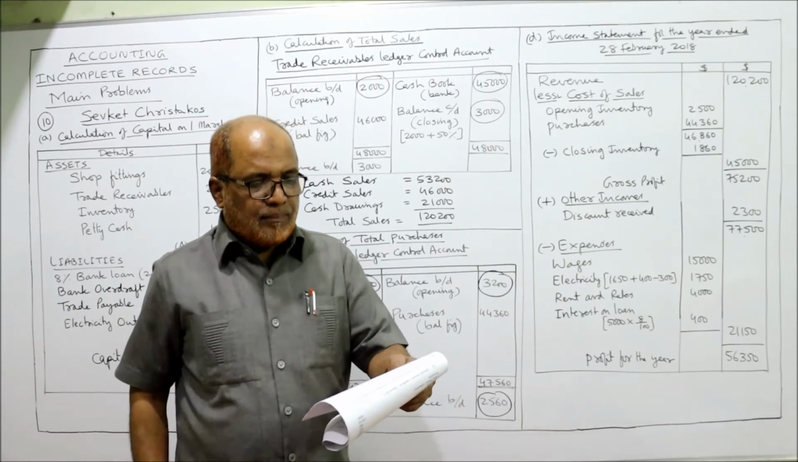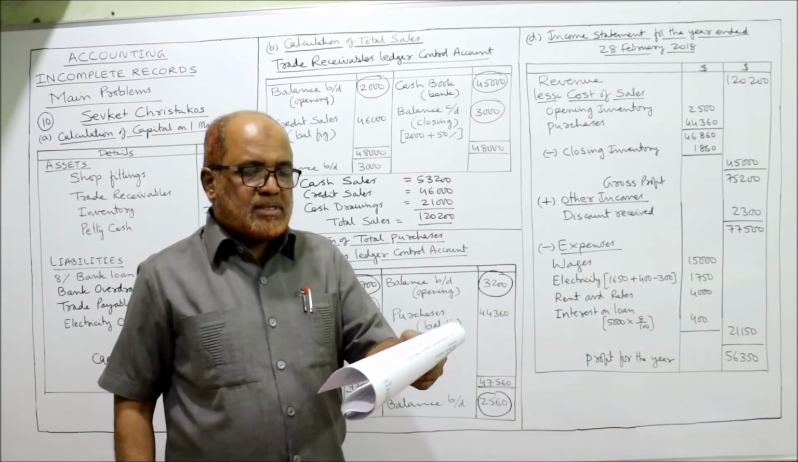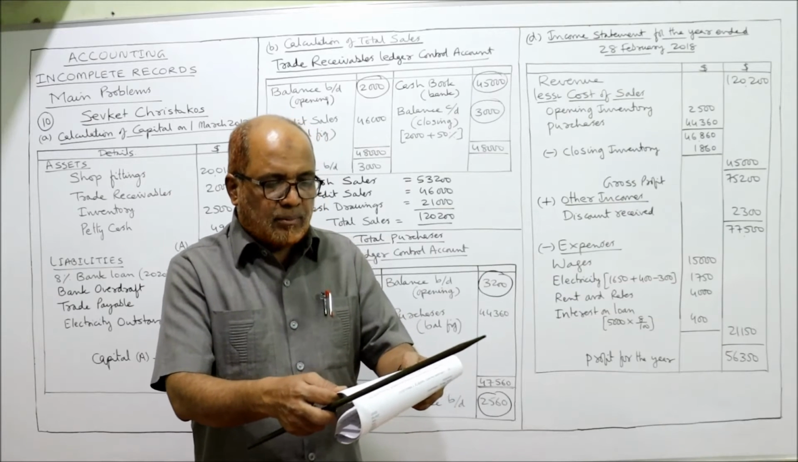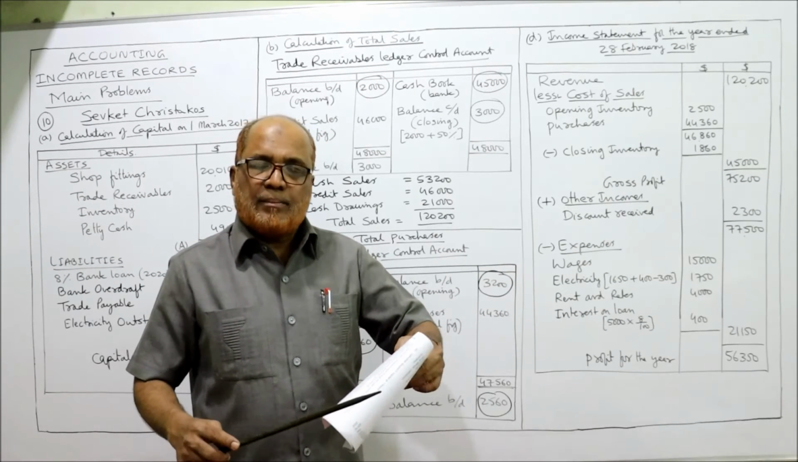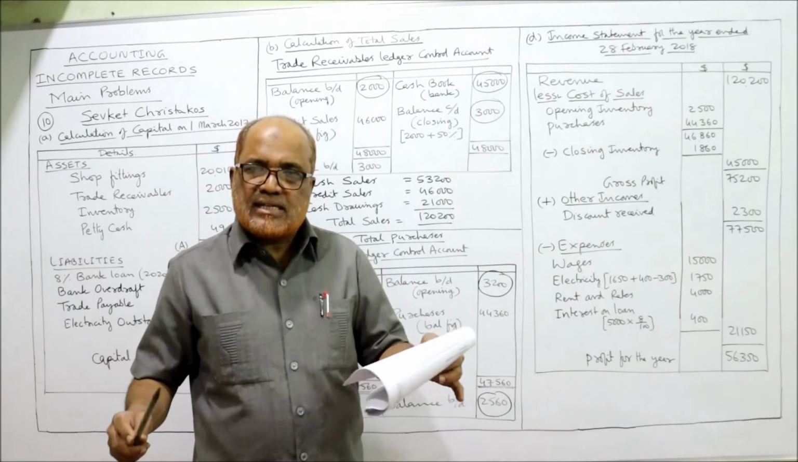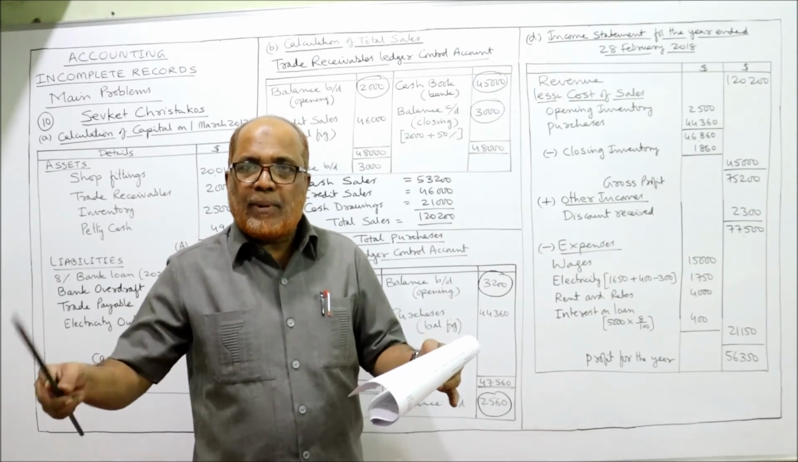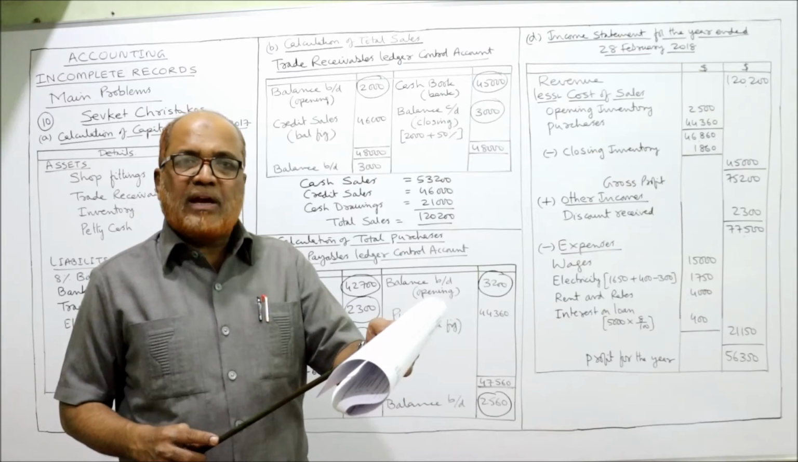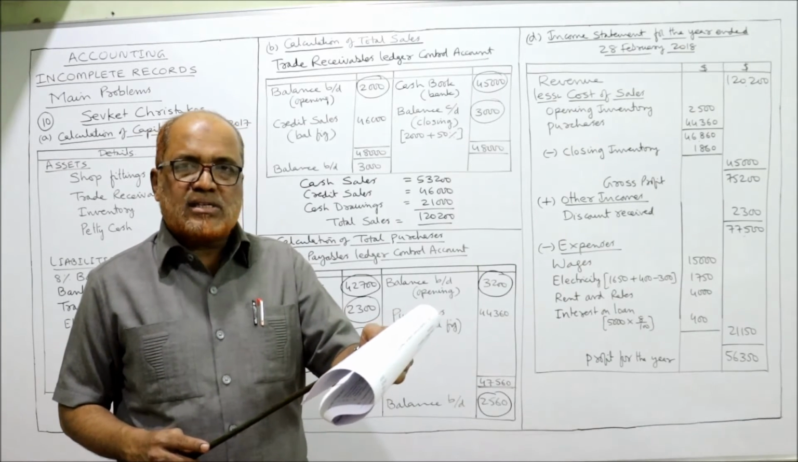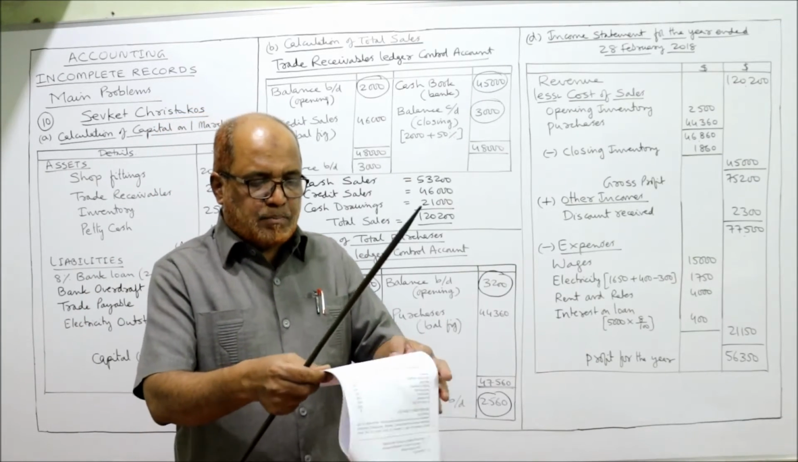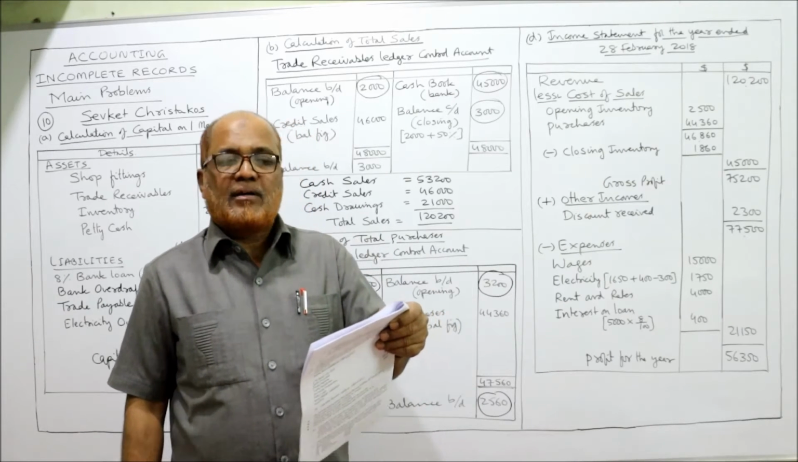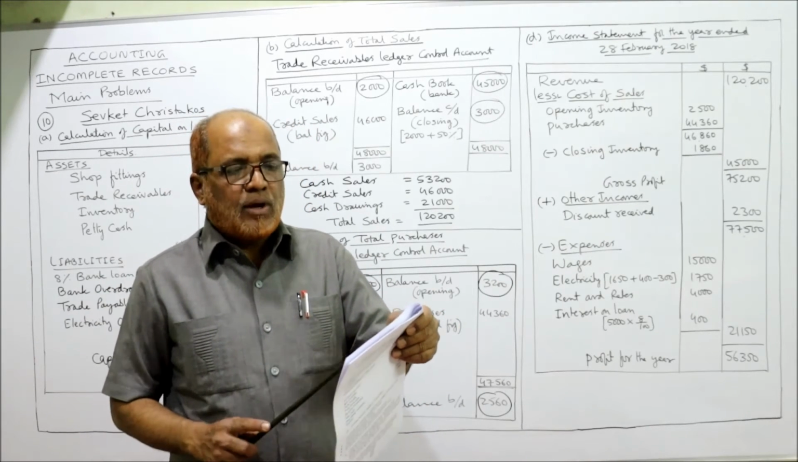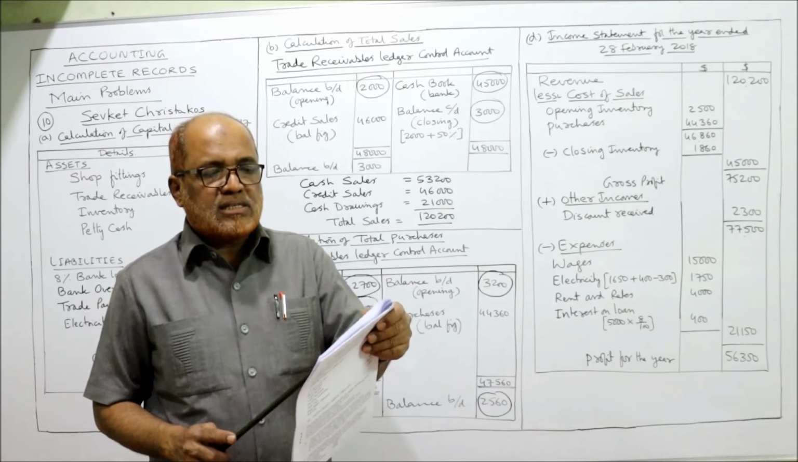Finally, it is given that an examination of the business bank account showed the following items of expenditure had been paid by check. So when the bank statement is analyzed, what are the payments made from the bank? Wages paid 15,000, electricity paid 1,650, rent and rates paid 4,000. And on 28th of Feb 2018, the end of the year, closing inventory was 1,860.